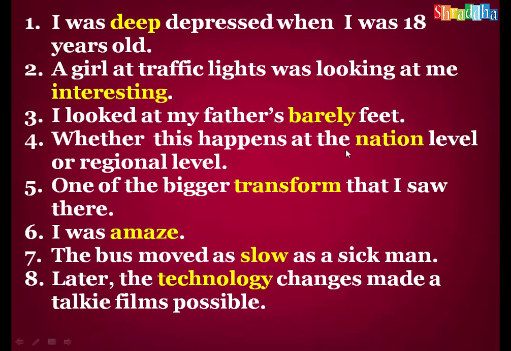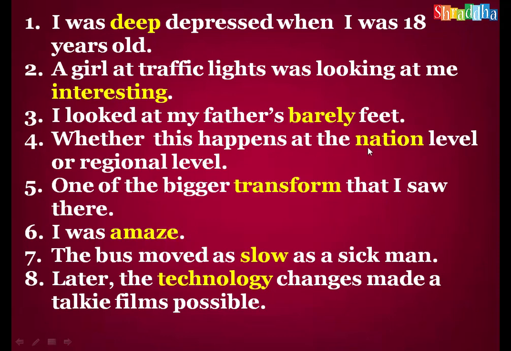Whether this happens at the nation level or regional level. You see, level. I am talking about the level. Level means what? Noun. A word which is saying something to the meaning of a noun should be an adjective. Nation is the noun. Instead of using a noun, we have to use an adjective. What is the adjective form of nation? National level.